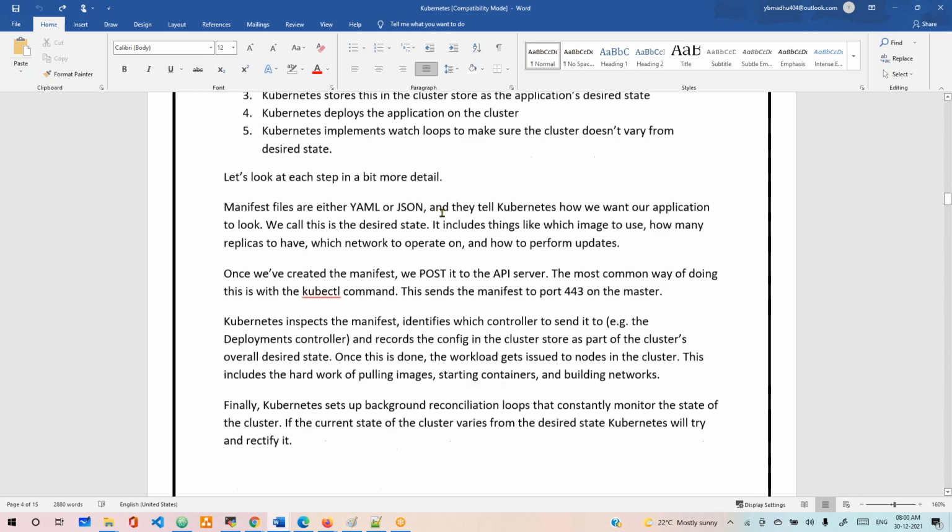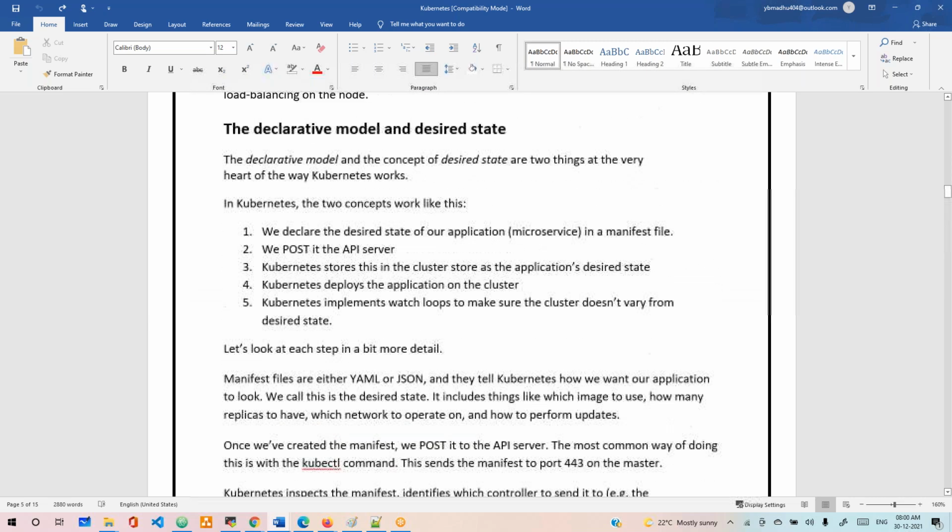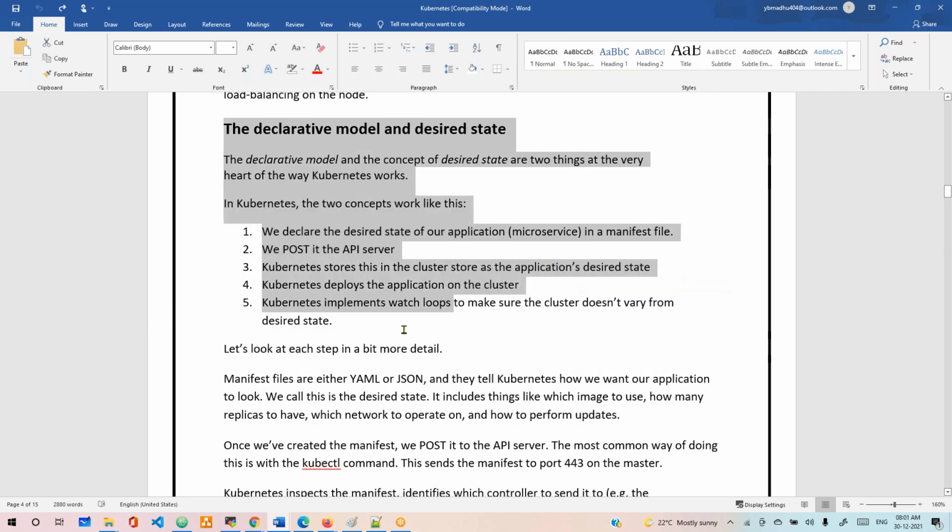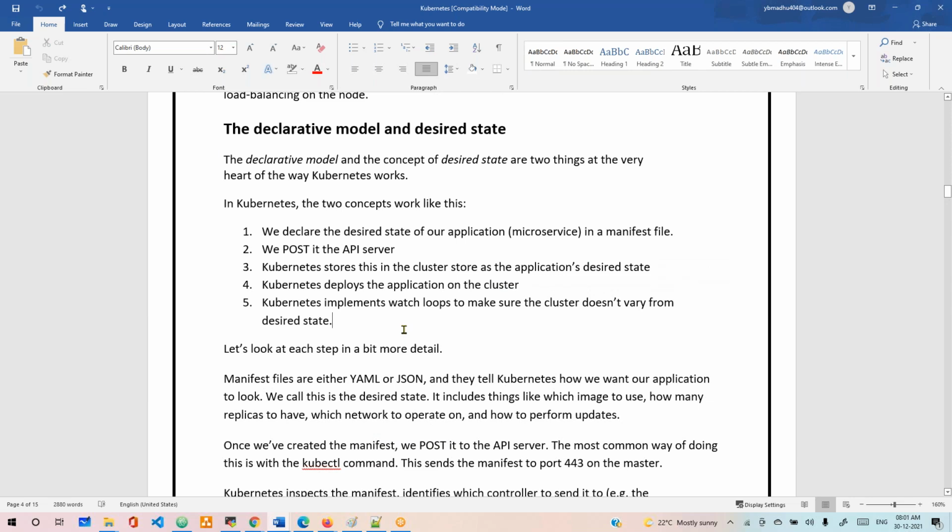Fine, now see that one topic exactly what I've been talking about till now. Let's take an example. Listen carefully. This is all about the declarative model and desired state. Declarative model means YAML files. Desired state means what you asked. Declarative model means the YAML files we are writing. Desired state means how many you asked, what you asked. These two concepts, declarative model and desired state, are the very core of how Kubernetes works.